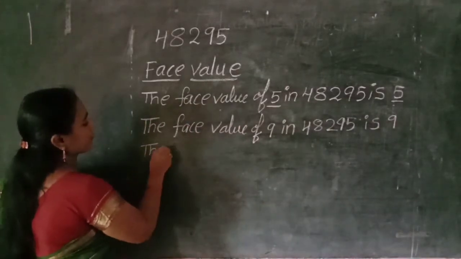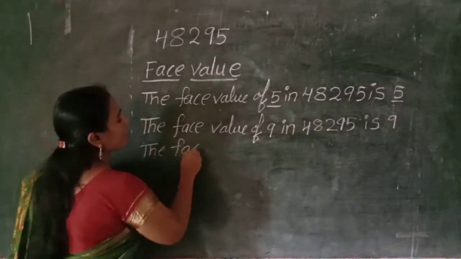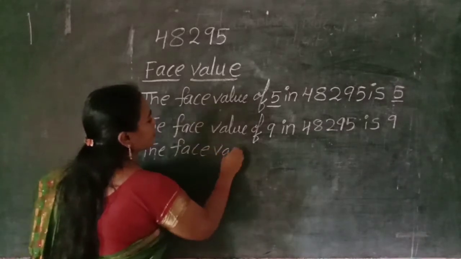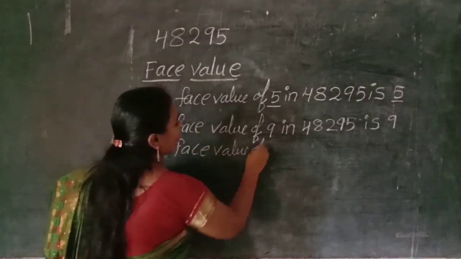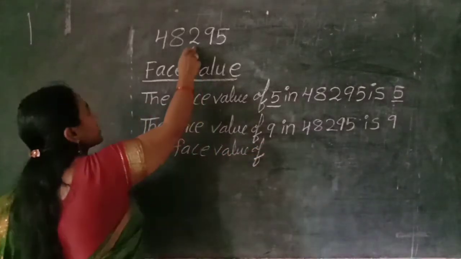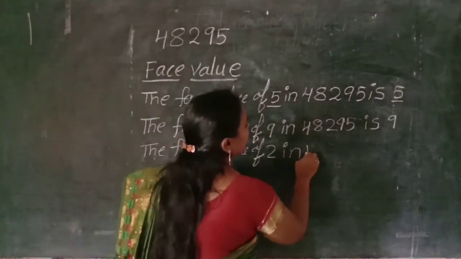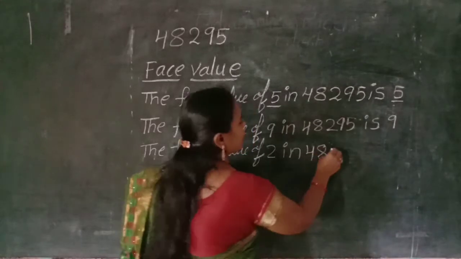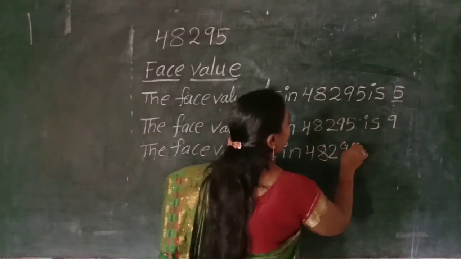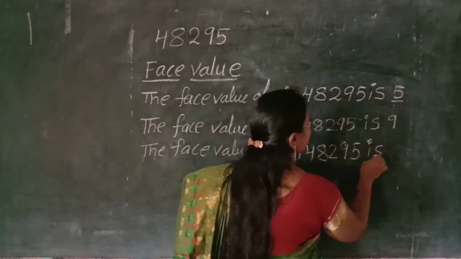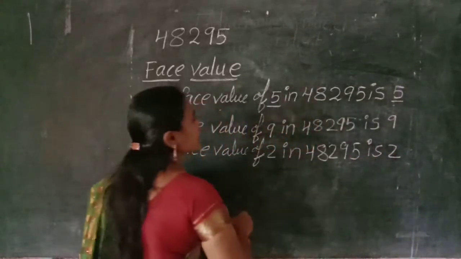Next, the face value of next number is what? 2. 2 in 48,295 is 2. Okay, children.